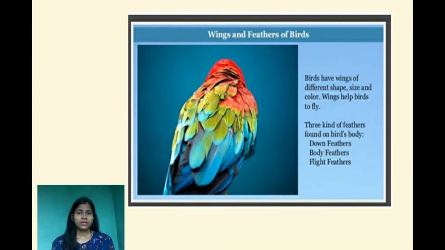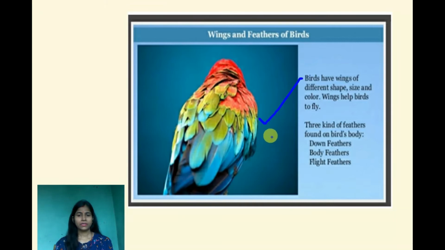So, what is a wing and what is a feather? Let's discuss this. Wings and feathers of birds. Birds have wings of different shapes, sizes and colors. You have seen in your regular life many kinds of birds. They have different types of wings, different colors, shapes and sizes. Wings help the bird to fly. What is the work of a wing? Wings help the bird to fly.